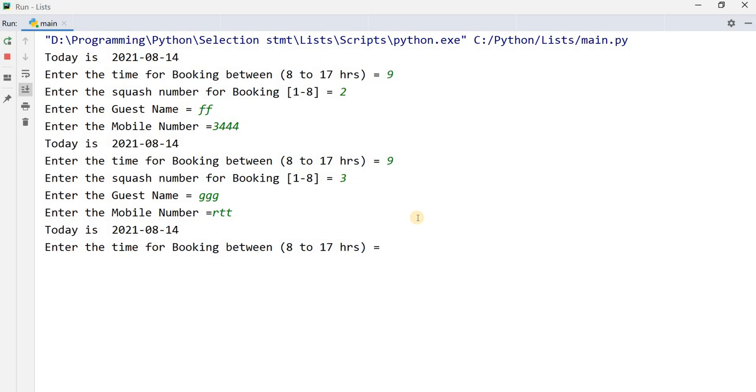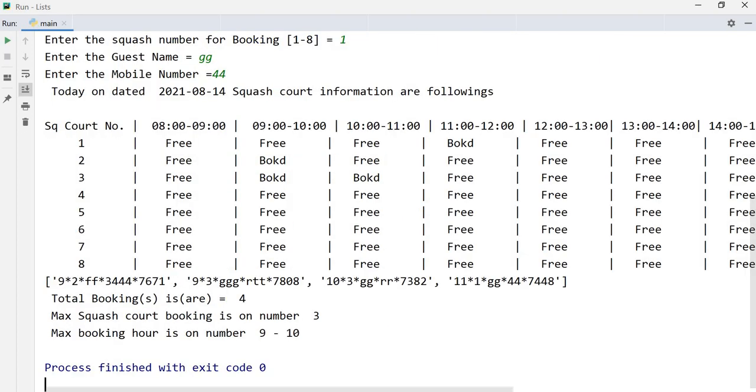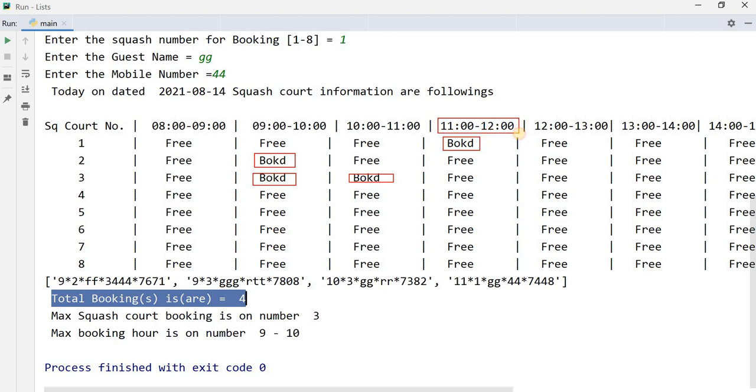Enter the booking. Now I have written 2. Now I want to write another one. Suppose I want to book at 10, but on number 3. The next one I want to write is 11, but this should be on number 1. Okay, number 1. Now you can get the information. Total bookings are 4. Where are the bookings? This is the first booking, this is the second booking, this is another booking, and this is another booking. This is 11 o'clock, 11 to 12, and this is 9 to 12.